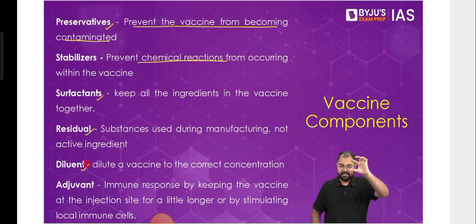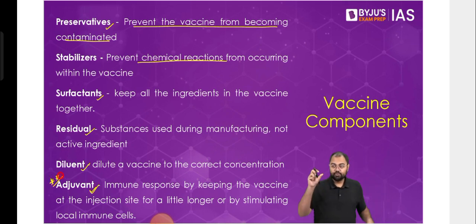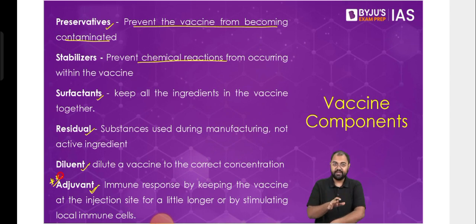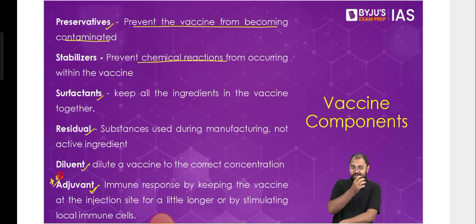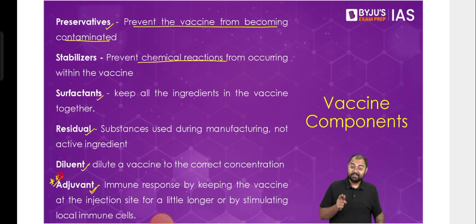If you look at the vaccine bottle, you'll see that it is in the liquid state, mainly because something like water is used as the base for every other vaccine component. And then there is a very important part of a vaccine called an adjuvant. The role of the adjuvant is to stimulate an immune response from the immune system. Because what may happen is that the vaccine has been administered to you, and without having any effect, it is just flushed out of the system. It is excreted out and did not have any effect on the body because the immune system did not come across it. You wouldn't want that. This is where adjuvants come into the picture. Adjuvants will start creating some local responses, so that as soon as they enter the body, they'll start making some ruckus.